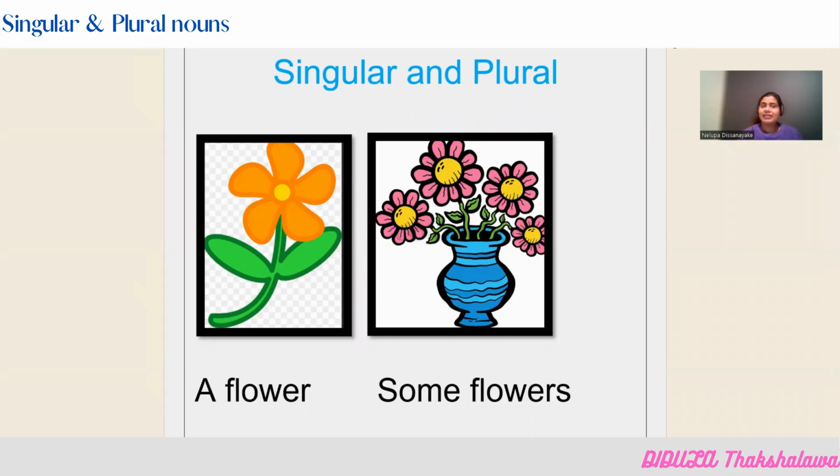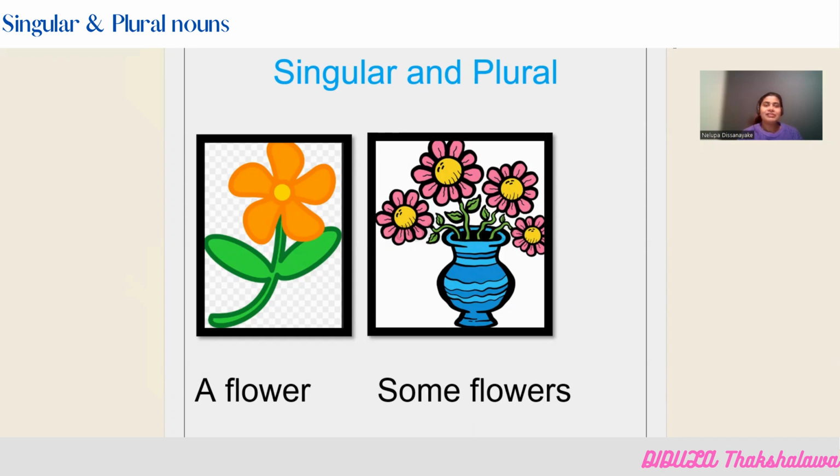Class, I will explain you more details about singular and plural. Plural is basically more than one. When you want to say singular, we are normally talking about something just one. So if you want to say something more than one, then you have to use plural. Now there are a couple of rules when you convert into plural. So let's discuss them in detail.